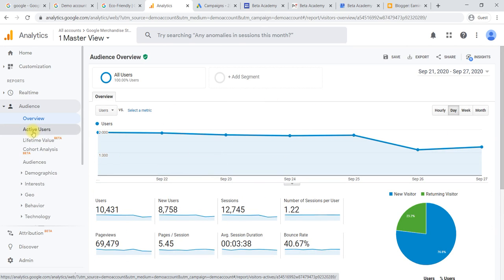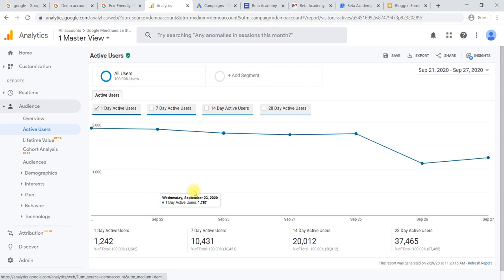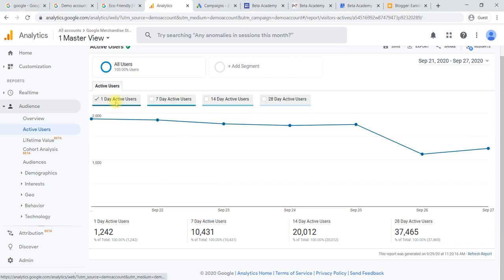Then if you go to Active Users, it will again show these charts only. Active users, you can see 1 day active users, or 7 days wise, 14 days wise, or 28 days active users you can take. Here you can see how many active users there are on a daily basis, weekly basis, half monthly and monthly basis. You can check that here. That is about active users.